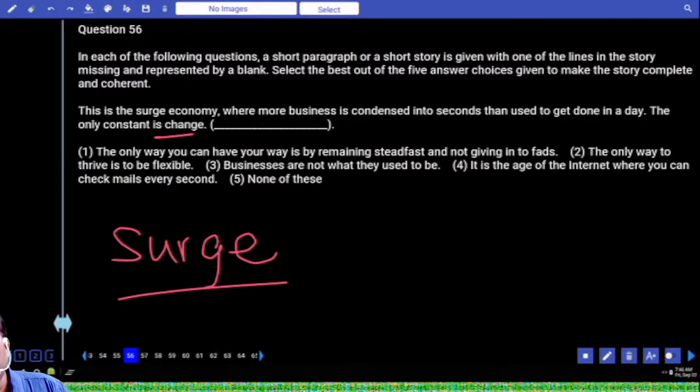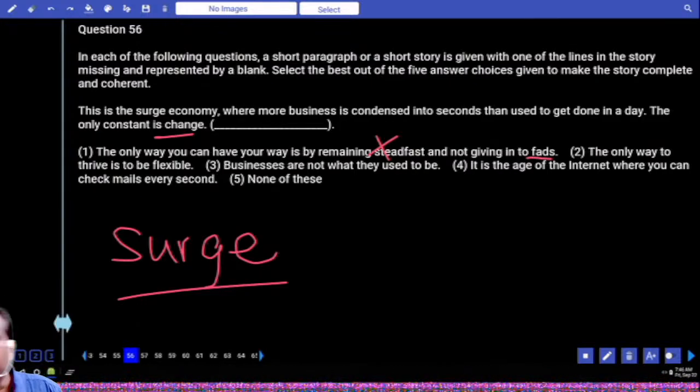Second sentence talks about what? Key word. Underline the word change. When something changes every second, you got to be rigid or you got to be flexible? You got to be flexible. Something changes, keeps on changing. If you're not flexible, you cannot handle the change. Based on that, here, remaining steadfast is not correct, not relevant.